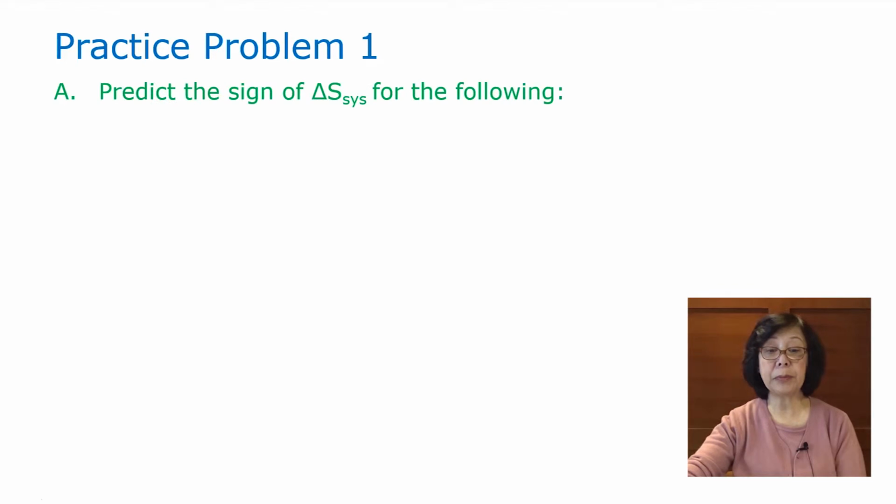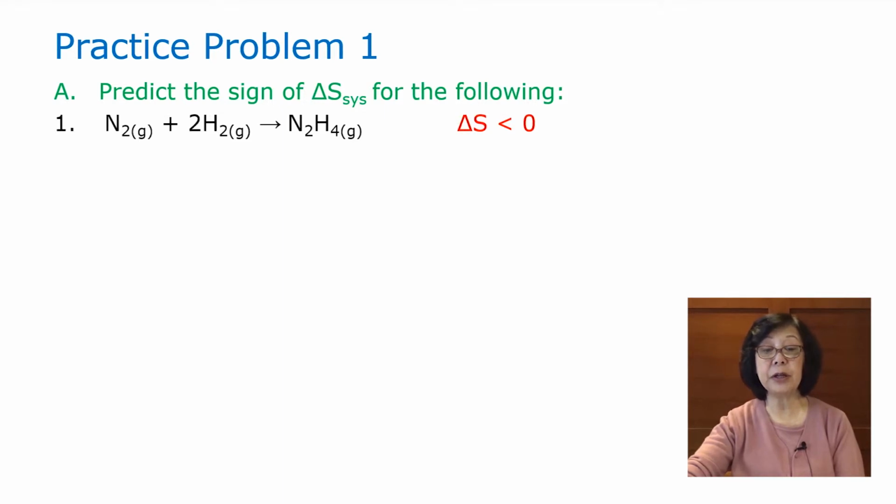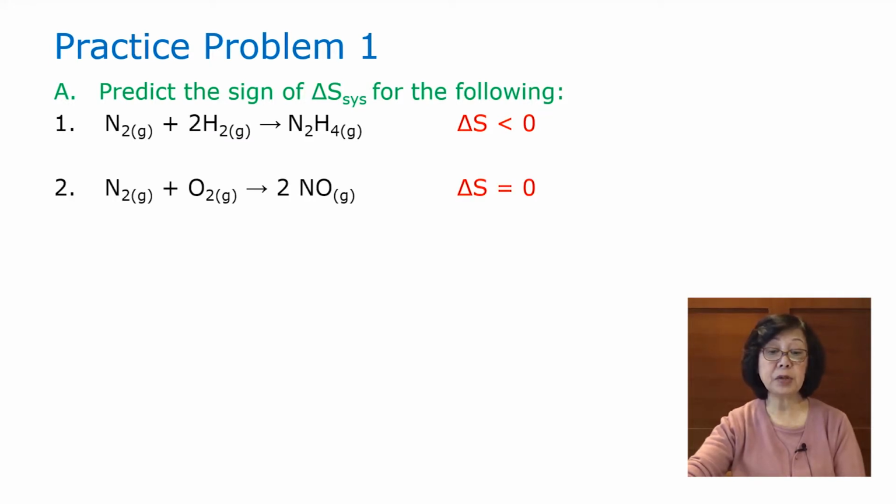In practice, problem number 1. Predict the sign of the entropy change of the system for the following. Let's look at the first one: 1 mole of nitrogen and 2 moles of hydrogen forming N2H4. As you can see, we're going from 3 moles of reactant to 1 mole of product. Entropy decreases, it's negative. The next one, we have equal moles of reactant and product. There's no change in entropy, which is equal to 0.